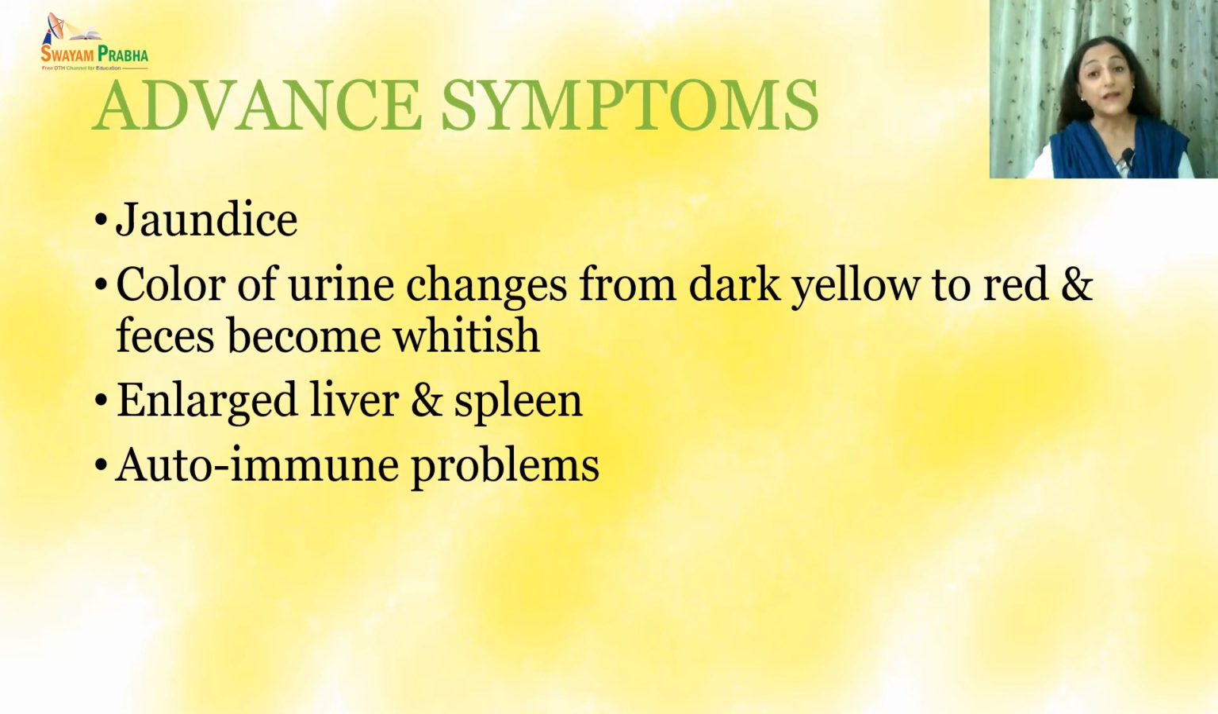So the jaundice will appear. We know that it is a yellow coloration which would be felt on the lighter parts of our body, such as eyes and skin. They will look pale, and the color of urine will change from dark yellow to red, and the feces will become whitish.